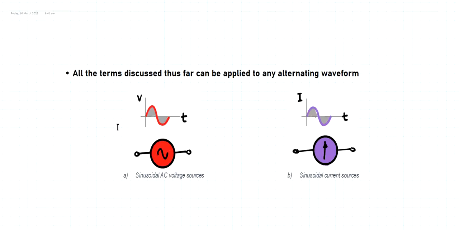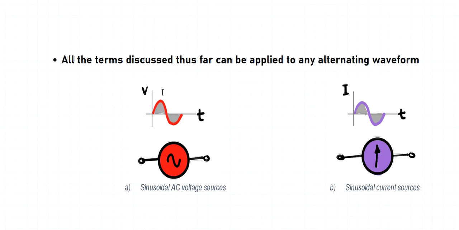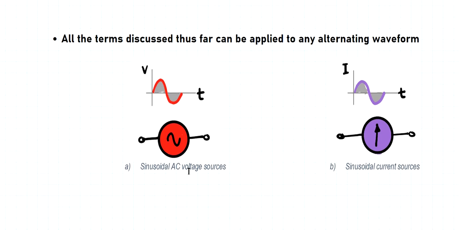Alright, so now moving on, all terms discussed thus far can be applied to any alternating waveform. In an electrical context, even if we just talk about the voltage waveform, let's say here's the voltage source, it is applicable as well to sinusoidal current sources. And later on, these two waveforms are going to mix so that we can form other waveforms like the power waveform.